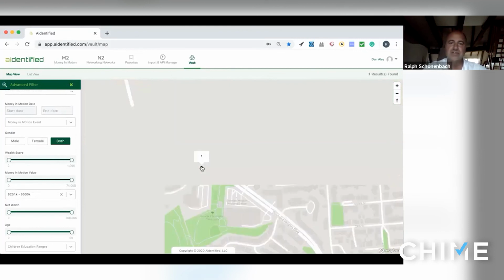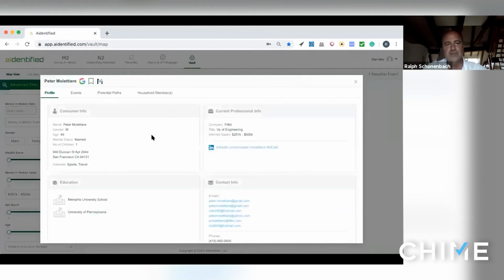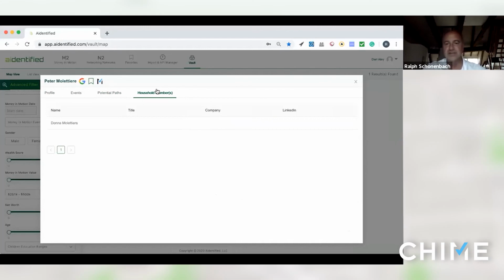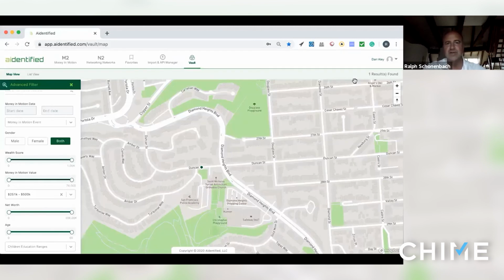and then you can look at this household, and you'll see that this person here worked at Fitbit, married at this address, enjoys sports and travel, has this inferred income, you have contact information. And then if there was a path to this person, you would also see how you would get to that person. So there's a lot of information that you can use, not only from a wealth event perspective, but just on a day-to-day basis, searching for companies moving from one headquarter to another, or an acquisition, or looking at people that fit certain types of profiles that you're trying to identify.